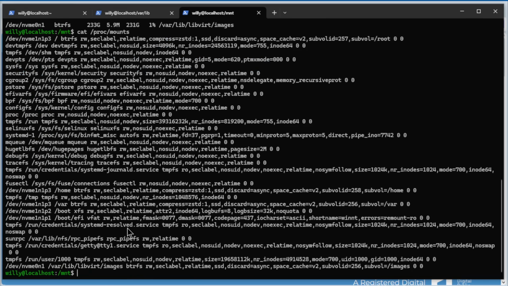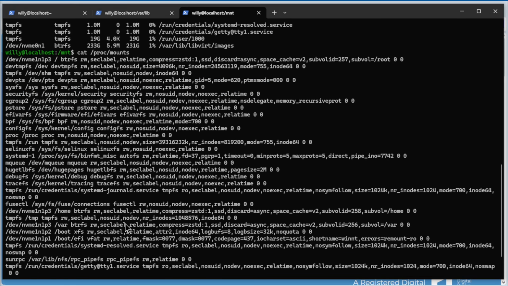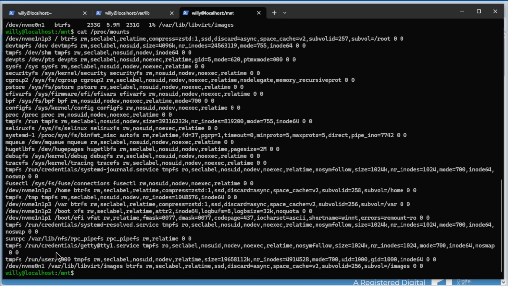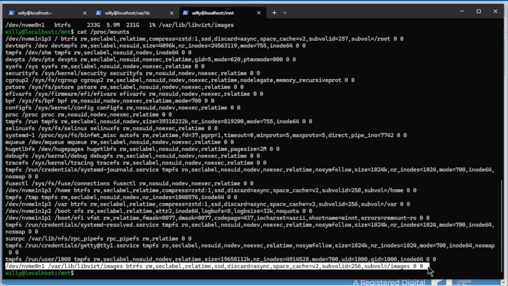Open it, and you see here dev nvme0 and 1, /var/lib/libvirt/images, btrfs, all the info from the disk. This one we're going to copy and save to the fstab file.